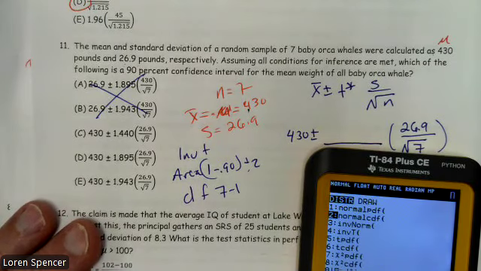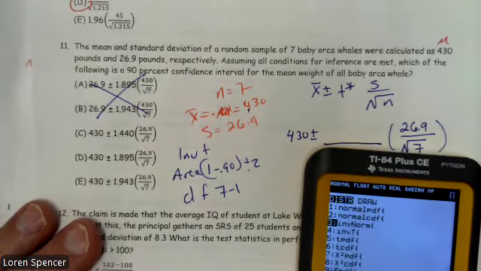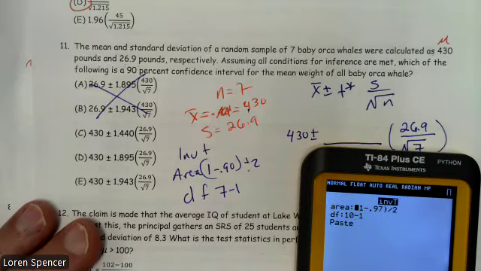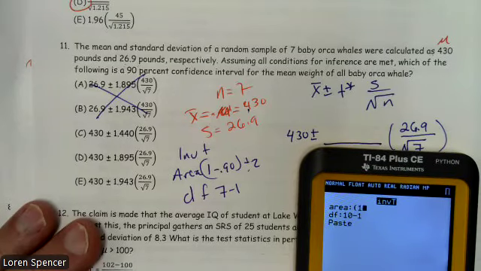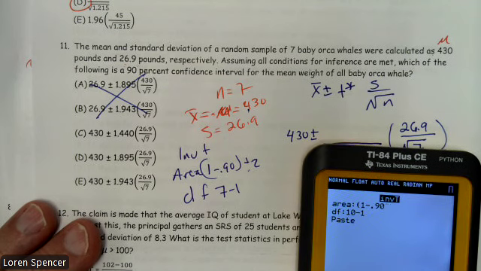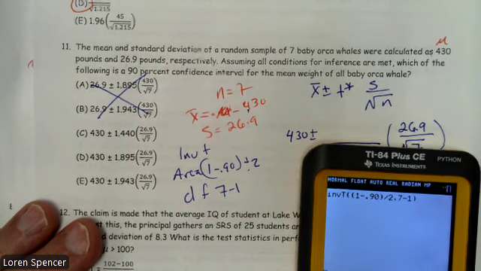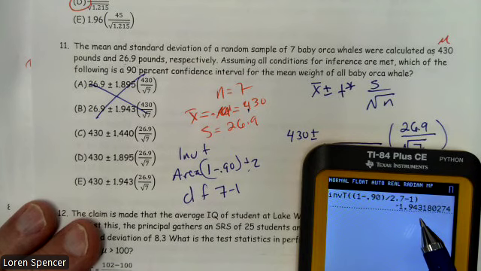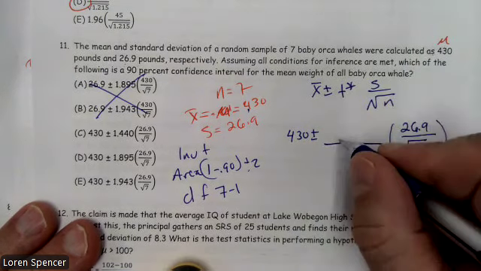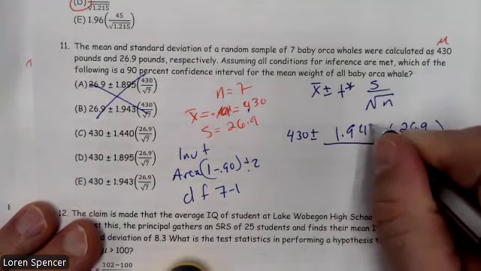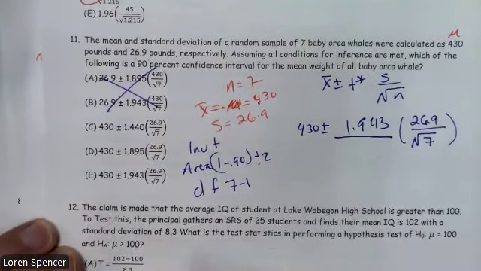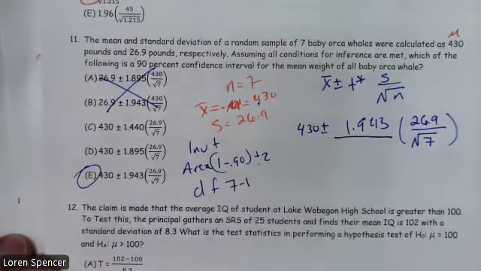So 2nd Vars, inverse T, parenthesis, 1 minus 0.90, close parenthesis, divided by 2. Degrees of freedom, 7 minus 1. We end up with 1.943. The answer choice with that is E. So 11 is E.